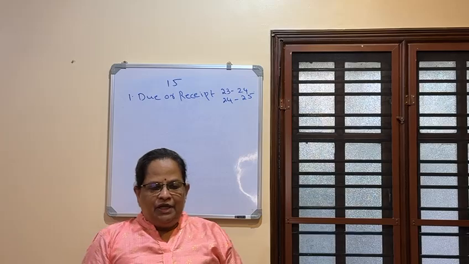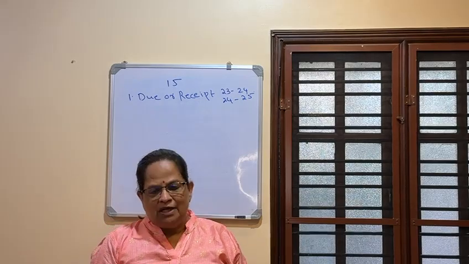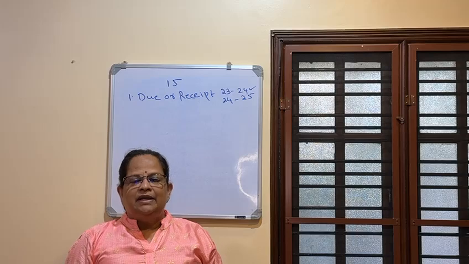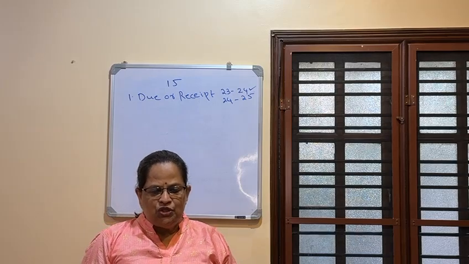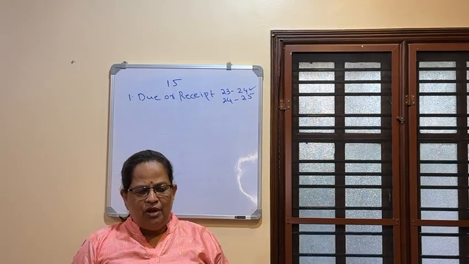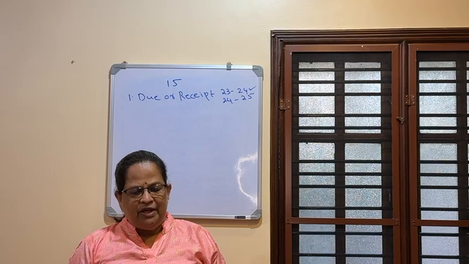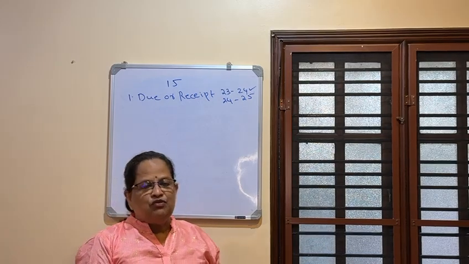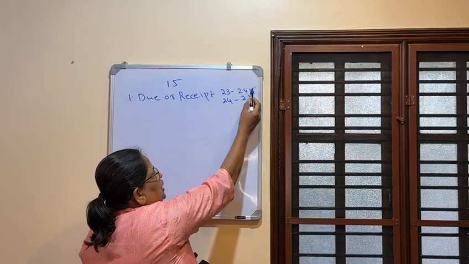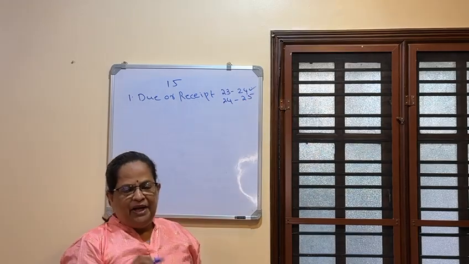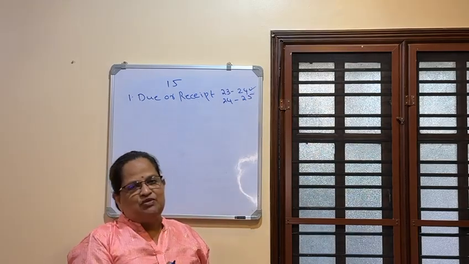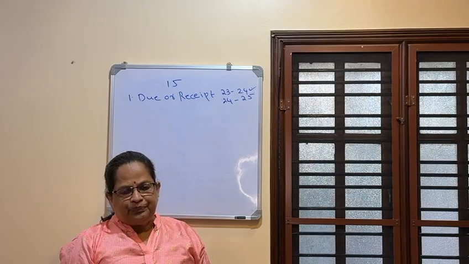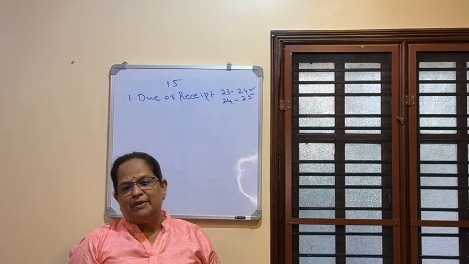That means it will be taxable in the year when it comes earlier, that means the earlier year 23-24. If salary falls due in the previous year 23-24 but is received in 24-25, it will be treated as the salary of the previous year 23-24 as it falls due. That is what I explained. Actually due in 23-24 but paid in 24-25. So whichever comes first, it will be taxed in 23-24.